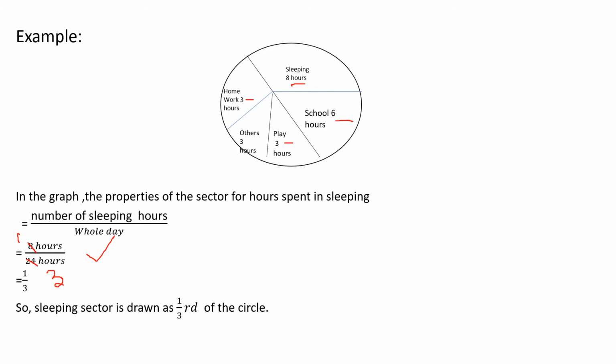Now the next topic is drawing a pie chart. How you are going to draw a pie chart, then how the calculations are done. We'll see that in detail. Now you understood what is a pie chart. What is the other name for pie chart? Circle graph. Okay, so you know how the data is represented and how we do the calculations. Now I'll explain how to draw a pie chart.